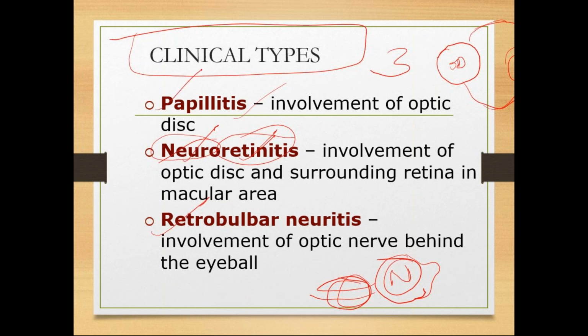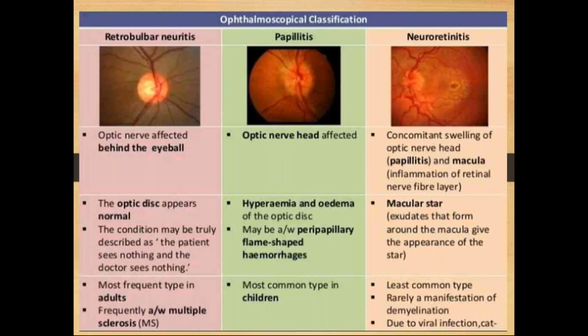So papillitis, only optic disc. Neuroretinitis, both optic disc, and along with that retina also gets involved. Retrobulbar neuritis, the nerve which is present behind the eyeball gets involved. Okay, so these are three clinical types in optic neuritis. So what happens? I'll tell you a little bit. Retrobulbar neuritis, as I told, behind the eyeball.